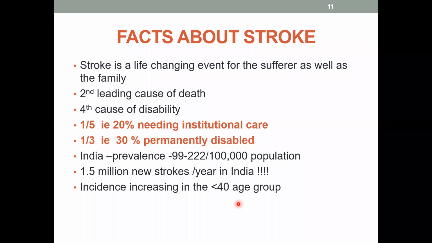Then comes the motor system. Rapid assessment has to be done. You have to check the power in the upper limbs, the proximal shoulder abduction, and then you can have the hand grip testing. In the lower limb, you can ask the patient to walk, elevate the limbs against gravity, and do toe movements and foot tapping. Okay, this is a rapid assessment. And if there is a sensory symptom, you have to go into the detailed sensory checking. Otherwise, you can check the distal parts of the extremities and the face.